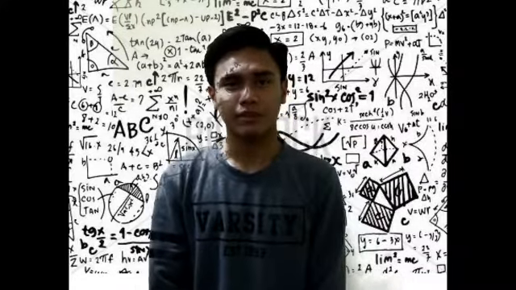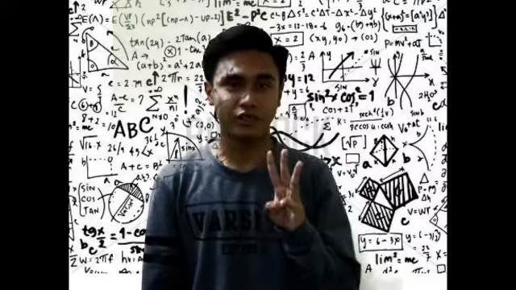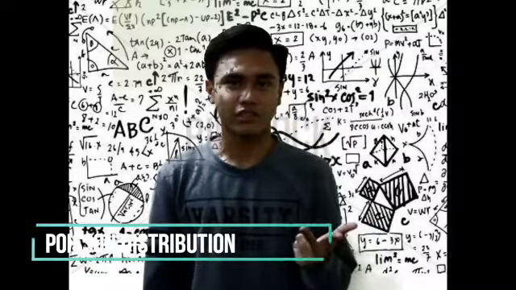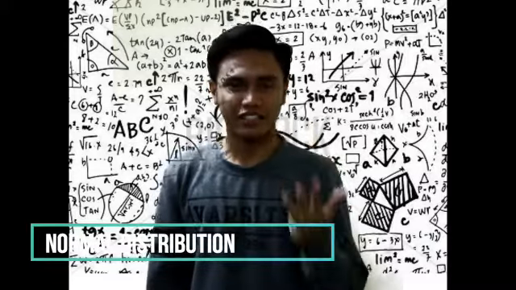Today we will talk about special probability distribution. There are three types of distribution. The first one is binomial distribution. The second one is Poisson distribution, and the last one is normal distribution.